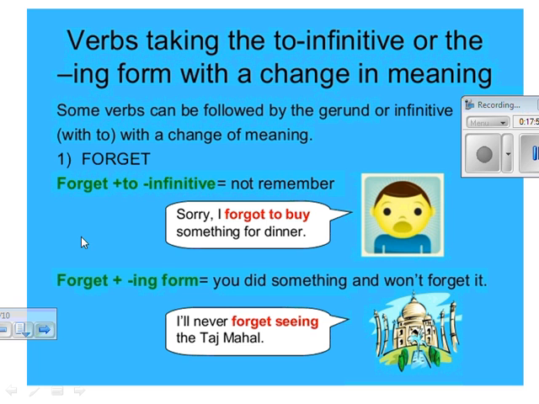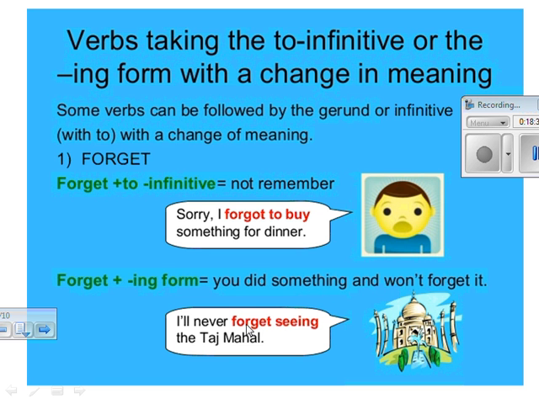Let's move to forget to plus infinitive, forget plus gerund. When I say I forgot to buy something for dinner, so I didn't remember. I forgot to buy something for dinner. I went to my home and I didn't buy anything for dinner. I forgot. But when I say I never forget seeing the Taj Mahal, it means you did something and won't forget it.